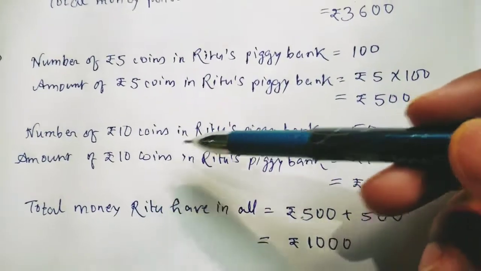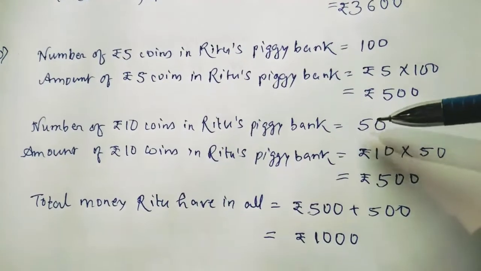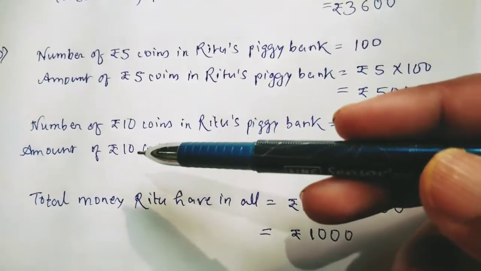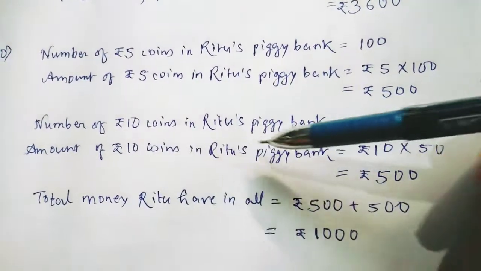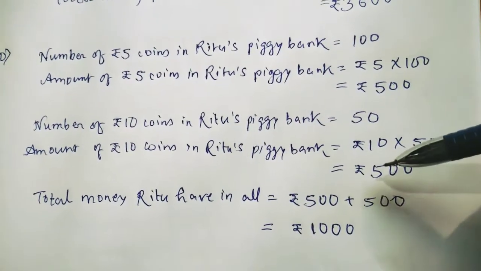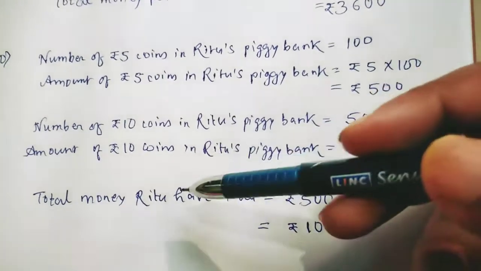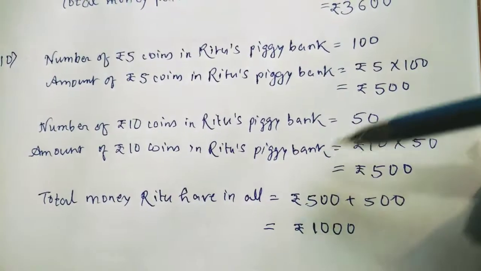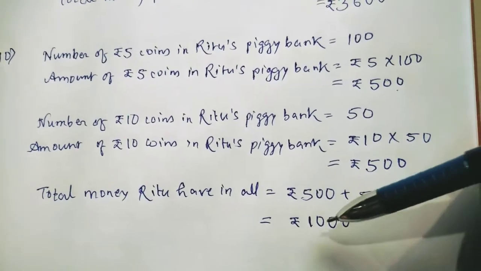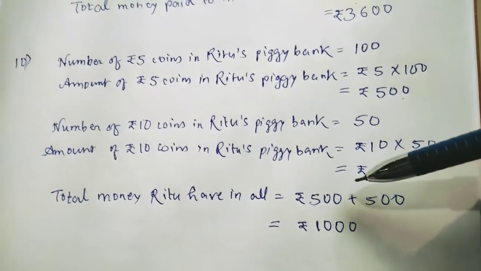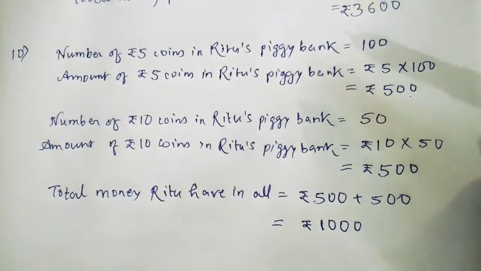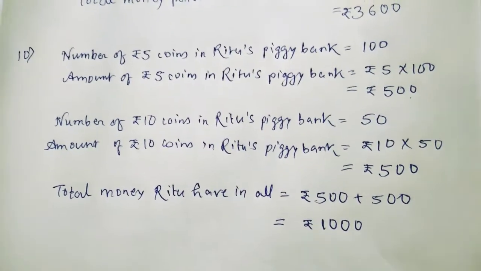The number of 10 rupee coins in Ritu's piggy bank is what? 50 10 rupee coins are there. So what is the amount of 10 rupee coins in the piggy bank? You have to multiply 10 into 50. So it is again 500 rupees. So total money Ritu has in all is how many? You have to add this number and this number. So 500 plus 500 is rupees 1000. So 1000 rupees was in the piggy bank of Ritu. Understood? So in this way you can solve this question.